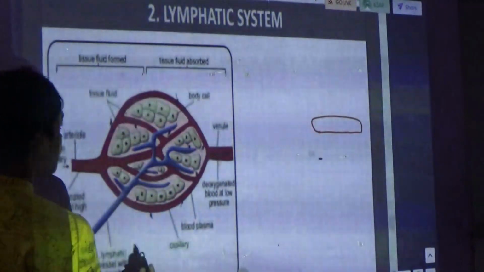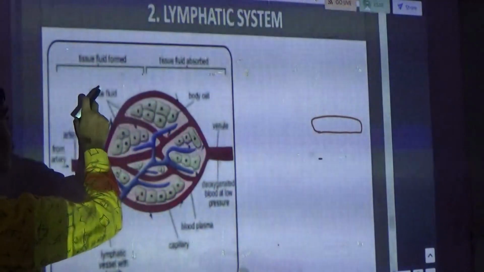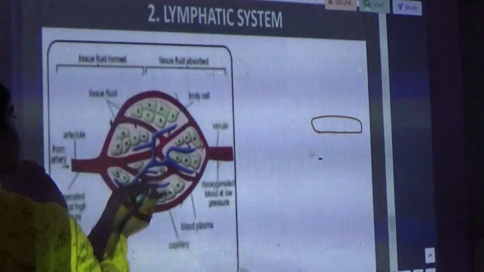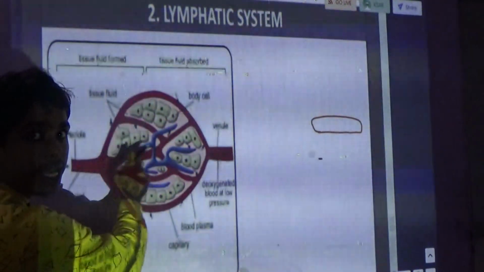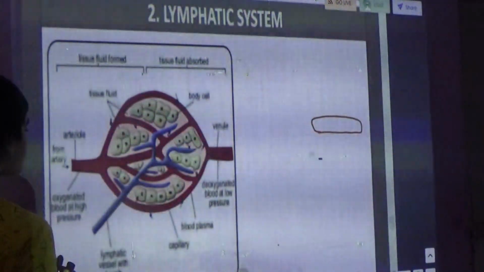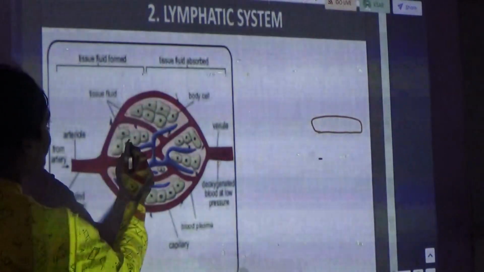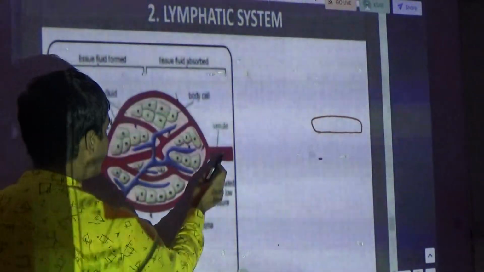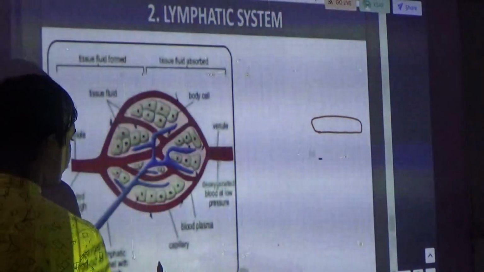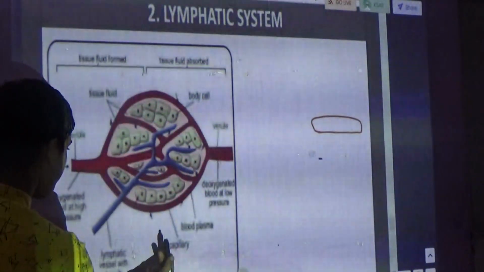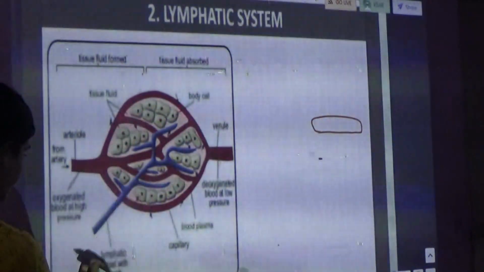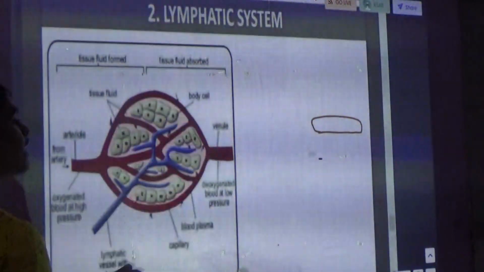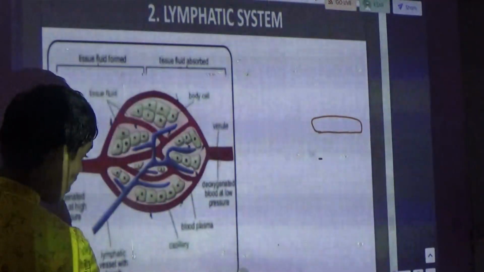It is the tissue fluid: here it is formed and here it is absorbed. From the artery, it goes to the body cells, and from the tissue fluid, once used by the body cells, it goes to the blood. Now it is about blood plasma, capillaries, and the lymph system. Now let's see and copy all this if we have the possibility.